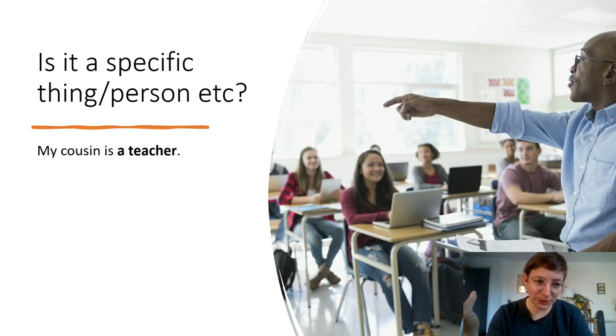Another example of a non-specific referent is a teacher in the sentence, my cousin is a teacher. In this sentence, the referent, my cousin, is specific, but a teacher is not. The phrase a teacher in this context does not refer to a specific teacher. It refers to any member of the category teacher. For example, what I'm saying is, my cousin is a member of the category teacher. So in this case, a teacher is unknown and non-specific.